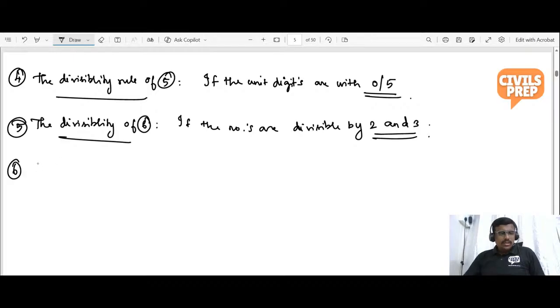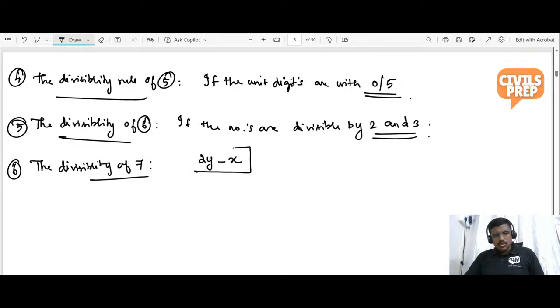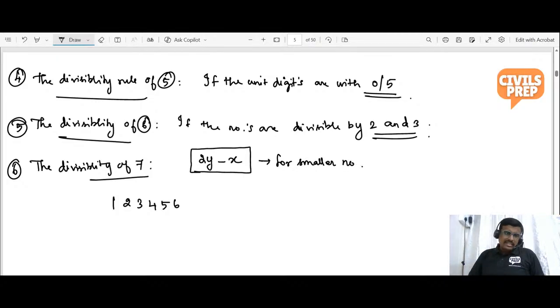And now the divisibility rule for 7. If it is a smaller number, we can deduce it by 2y minus x. What if more digits are given, like 1, 2, 3, 4, 5, 6? We could not find it this way. So for a smaller number, you can use 2y minus x. What if a larger number, more than 5 or 6 digits, is given? You need to split it.